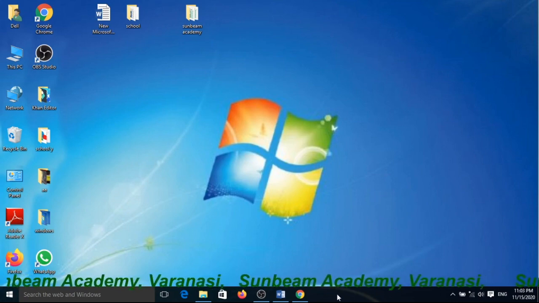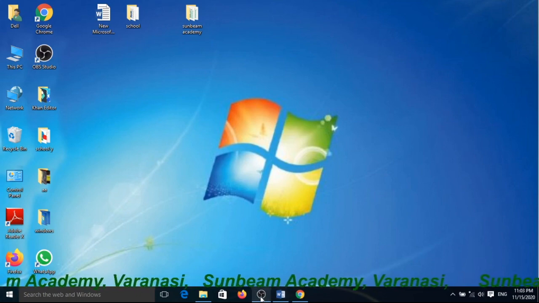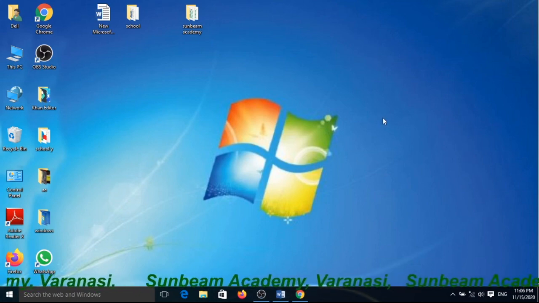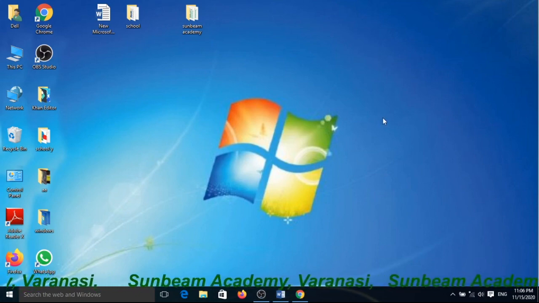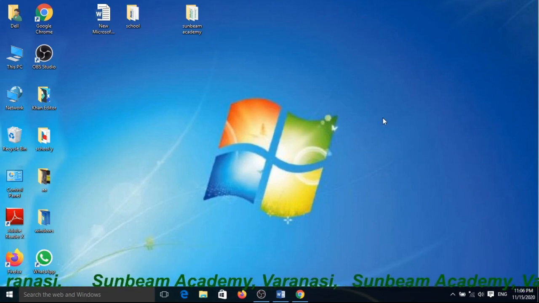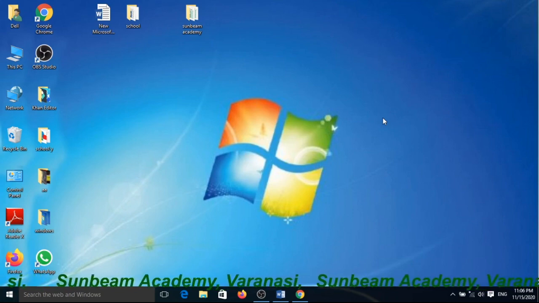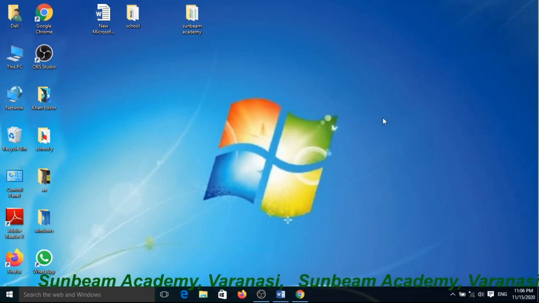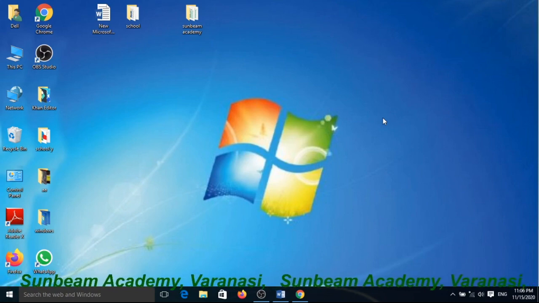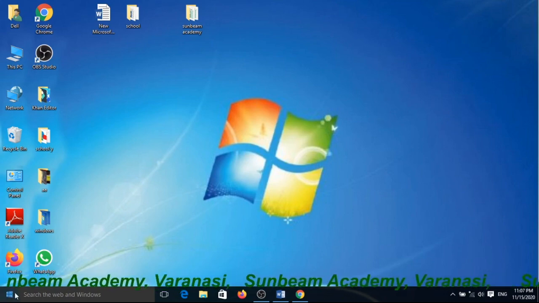Now, start button. Let's see how you can use the start button. The start button lets you quickly open your programs and documents. It is the start button.